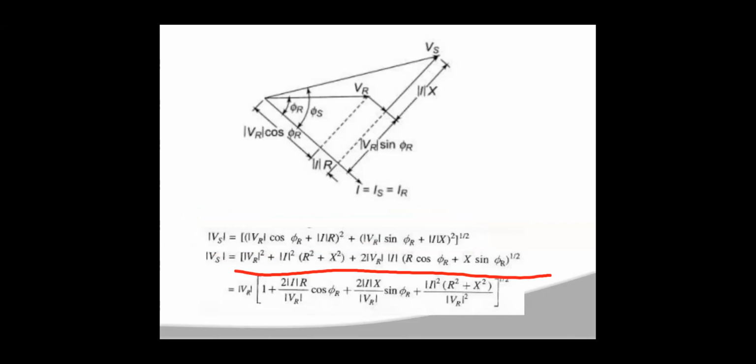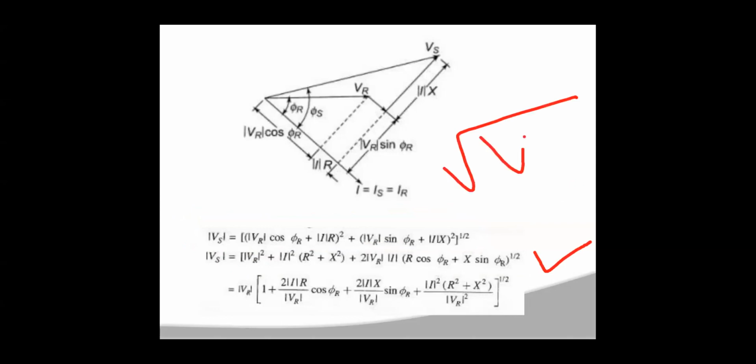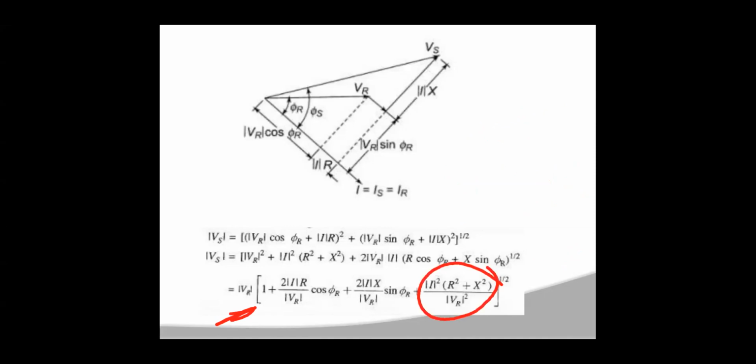Now here you take VR² as common. So when VR² comes out of the square root, it will be VR, right? So that VR into (1 + 2IR/VR cos φr + 2IX/VR sin φr + I²(R² + X²)/VR²) whole to the power 1/2 you will get. Now in this final expression, the last term, I²(R² + X²)/VR², will generally be small, so that last term will be neglected.